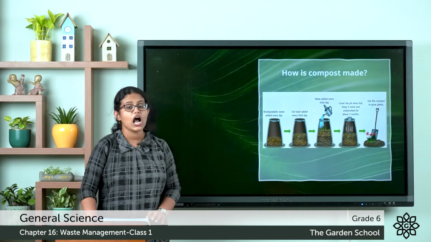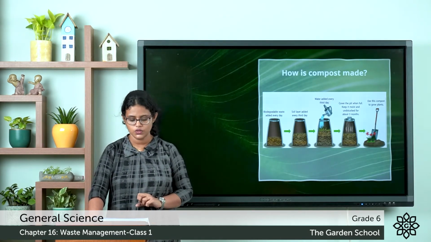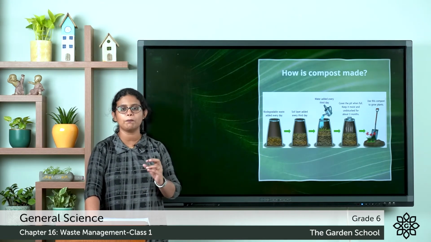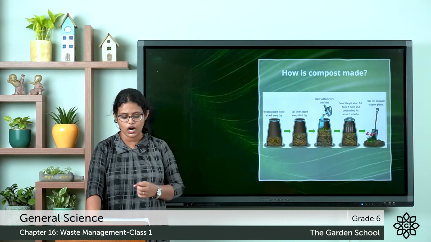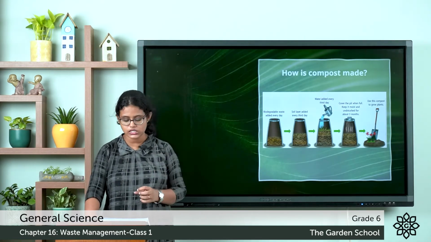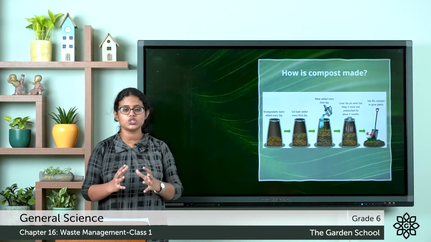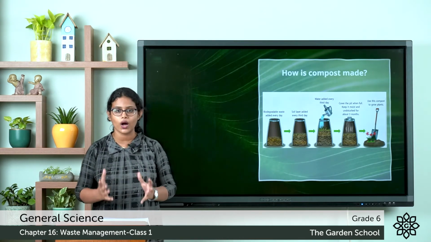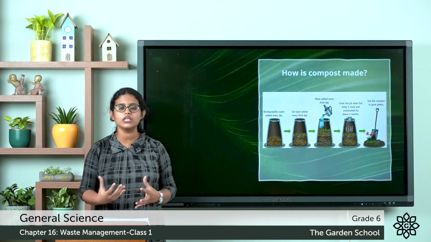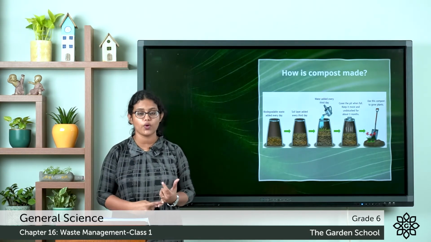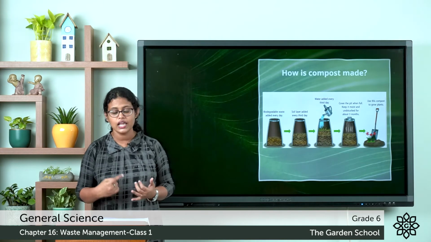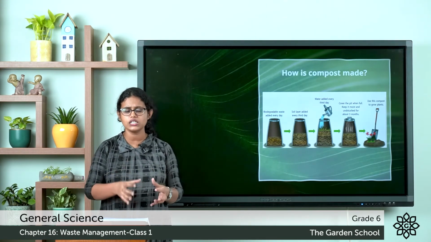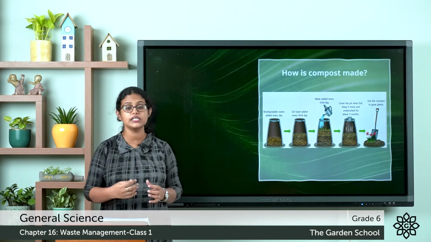Now let's see how compost is made. The first thing we need to do is make a pit in the corner of the garden or in an open space. The pit should measure at least 30 inches deep and 24 inches wide. Then collect all biodegradable waste in the pit. You can dump vegetable waste, fruit peel, leftover food, dry leaves, dry flowers, all these household waste into the pit.